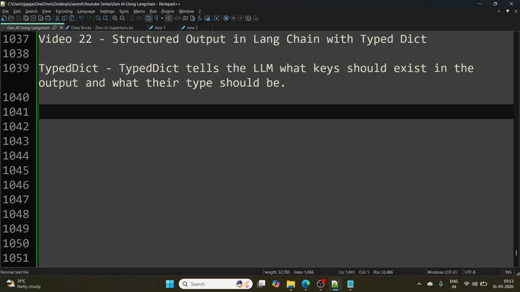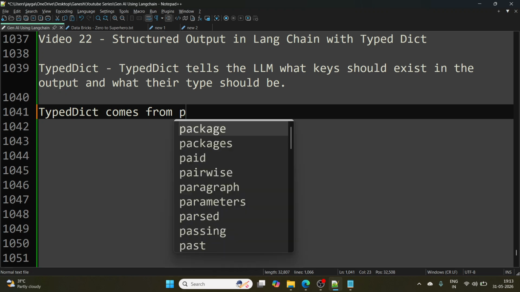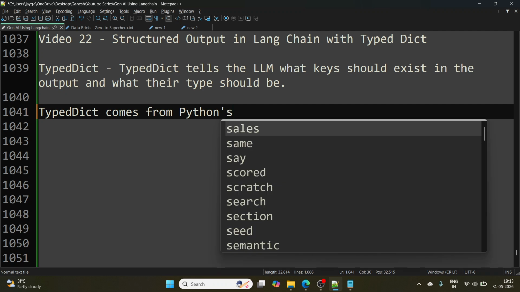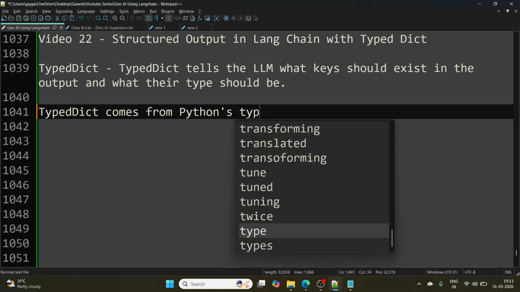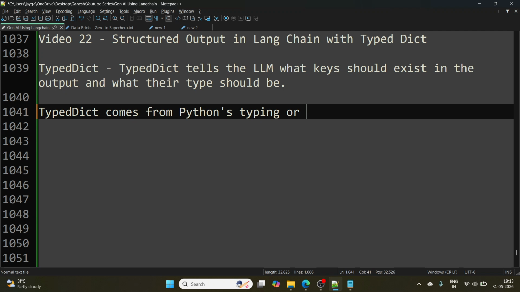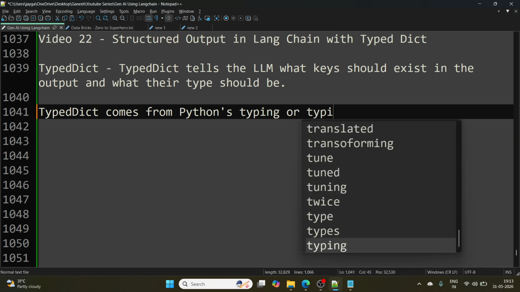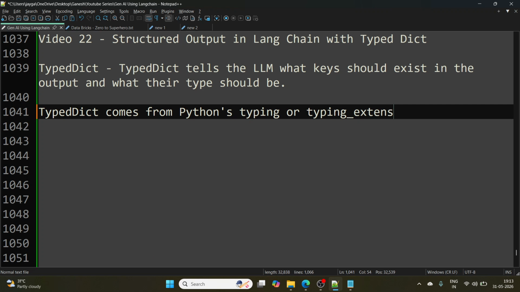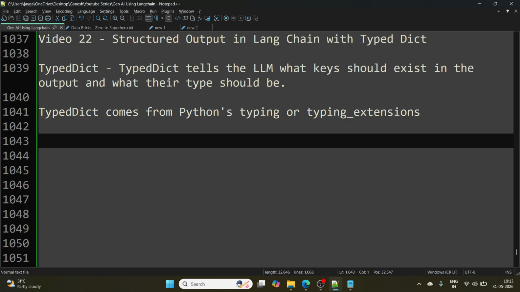TypedDict comes from Python's typing or typing extensions, and we will see that we import it.